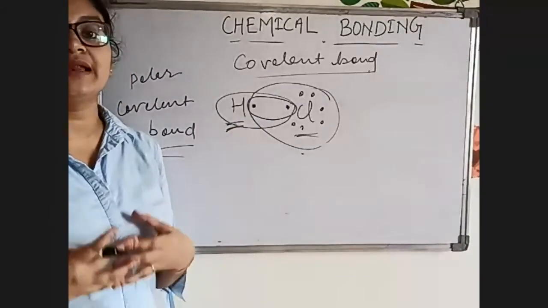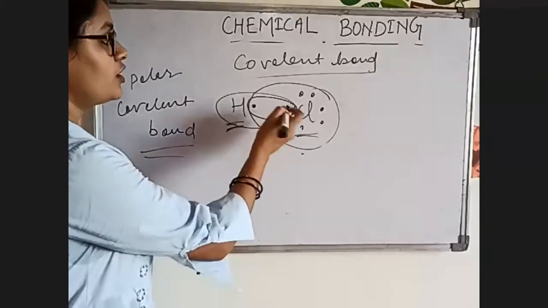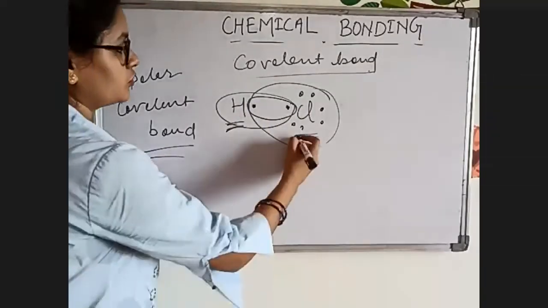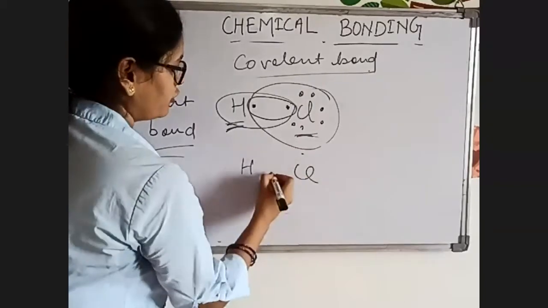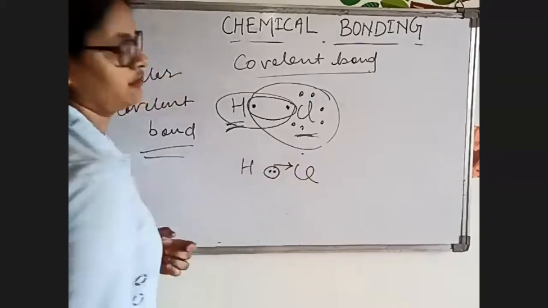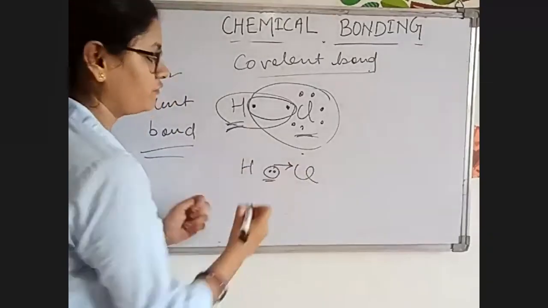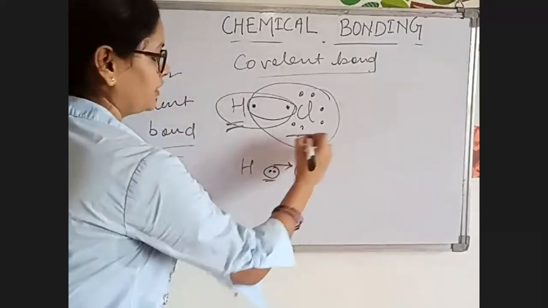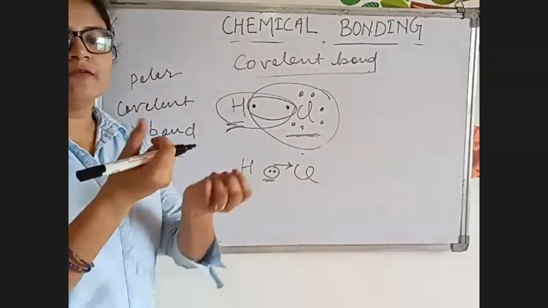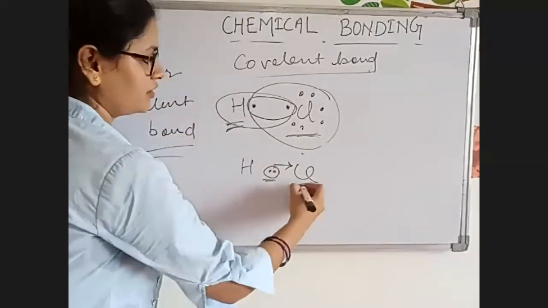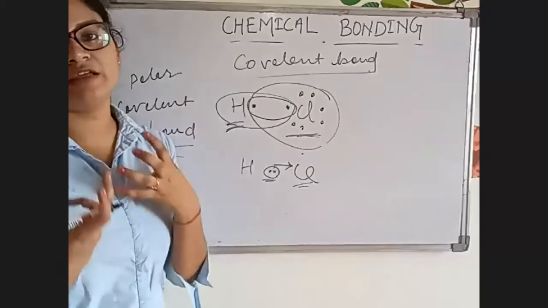Here we are talking about electronegativity, which means the capacity, the strength, to attract a shared pair of electrons. Chlorine has higher electronegativity, so it will attract the shared pair of electrons towards itself. Not both electrons will directly shift to chlorine, but because of the high electronegativity, there will be a slight pull towards the chlorine, a very negligible amount of pull.